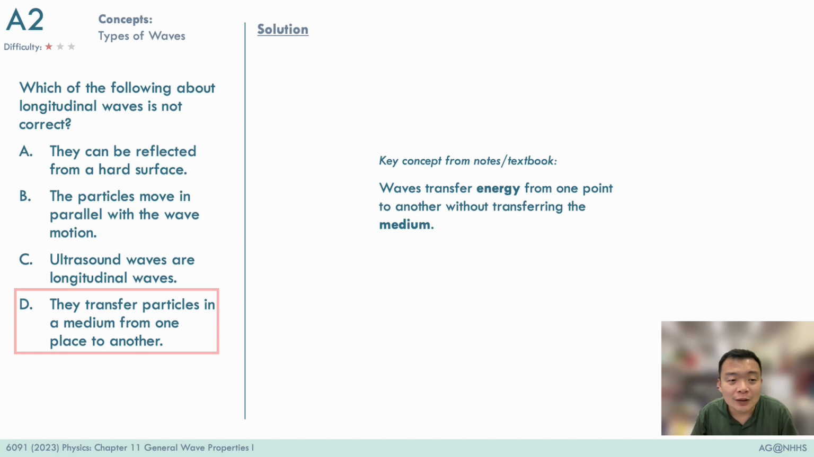Now, for option C, ultrasound waves are sound waves at very high frequency, so therefore they are longitudinal waves. It is a correct statement. Option B is a correct statement also, because that is how we define a longitudinal wave. And option A, longitudinal waves or transverse waves can undergo reflection, or in fact also refraction, depending on the wave. So you'll practice on this in one of the questions later on in the SQ.